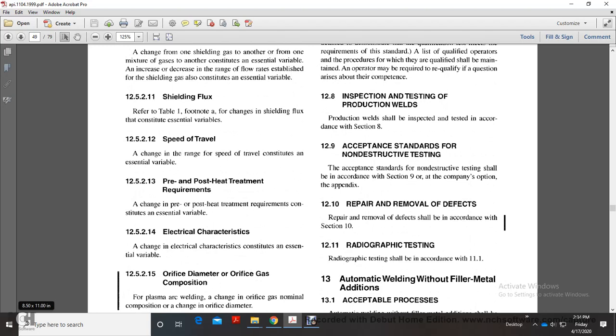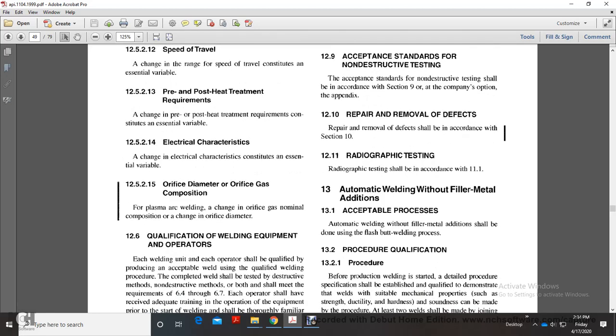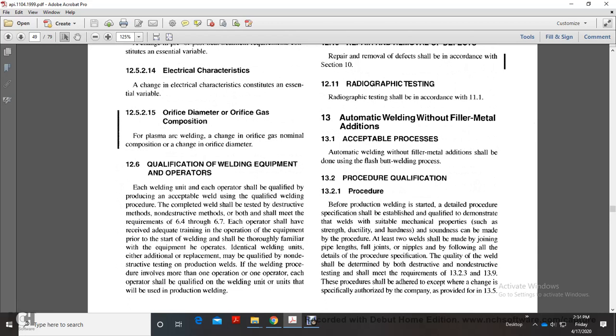12.5.2.14 Electrical characteristics. A change in electrical characteristics constitutes an essential variable. 12.5.2.15 Orifice diameter and orifice gas composition. For plasma arc welding, a change of the orifice gas composition or the orifice diameter is an essential variable. 12.6 Qualification of welding equipment operators.